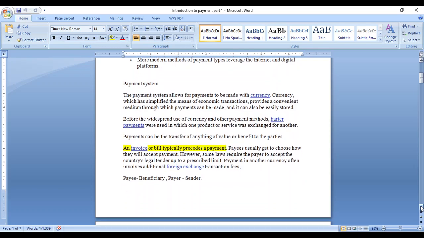Now I will explain what a payment system is. The system that processes the payment is what we call a payment system. What are the parties that should be involved in the payment system? I will tell you that.